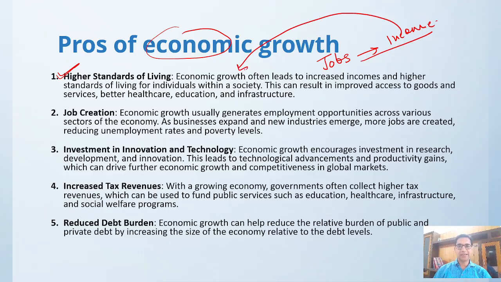Higher incomes, higher standard of living, will improve access to goods. People will be getting a good amount of various types of goods. Earlier they were focusing only on single goods, living a bare minimum life, but as income increases they will get various other goods, right? The goods may be in the form of better services, better healthcare, better education, and better infrastructure, right?